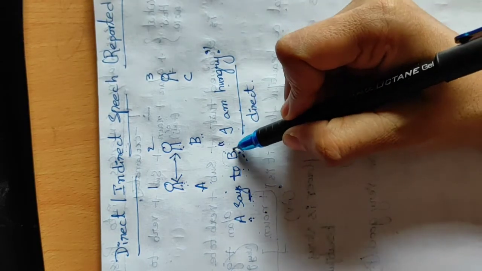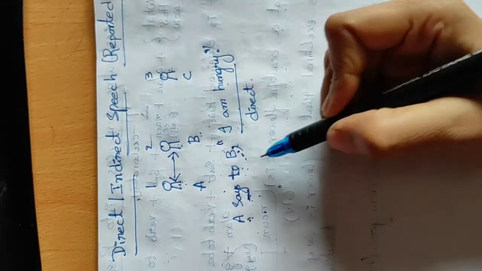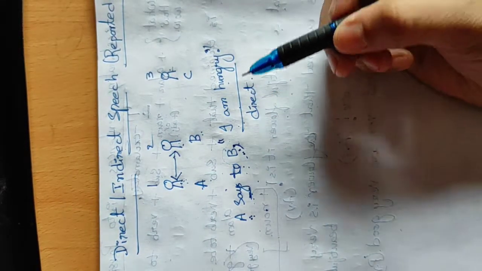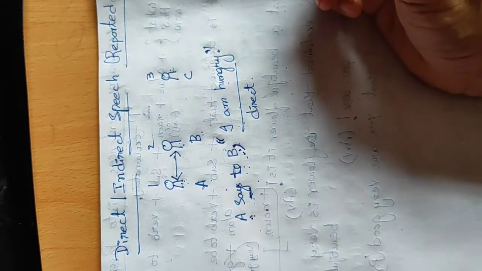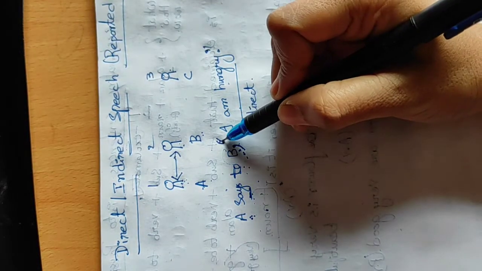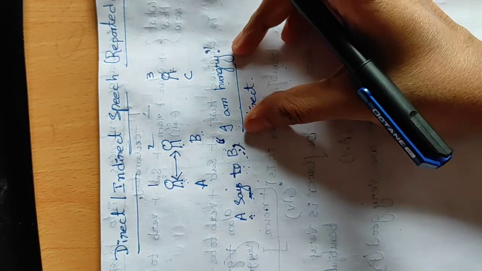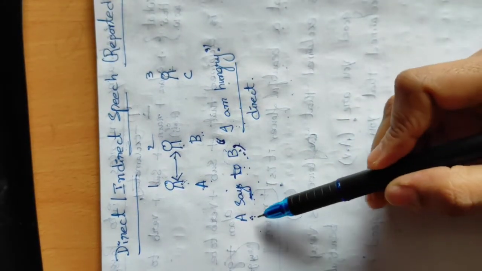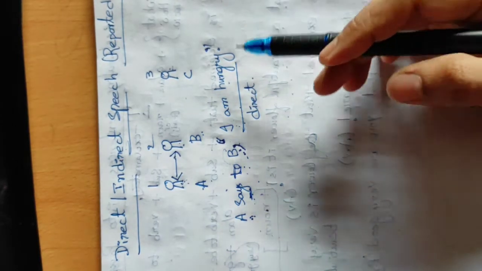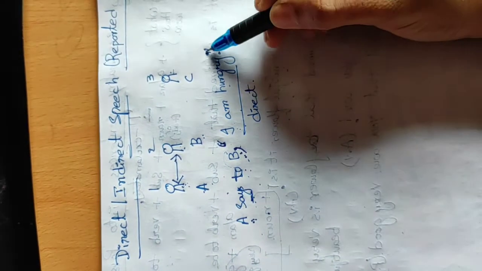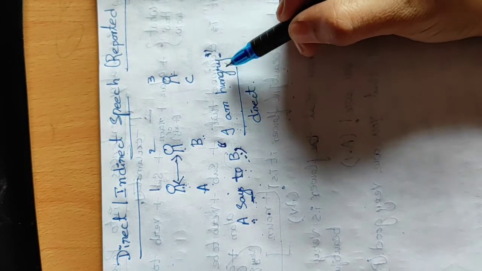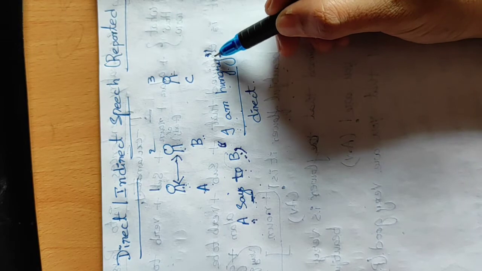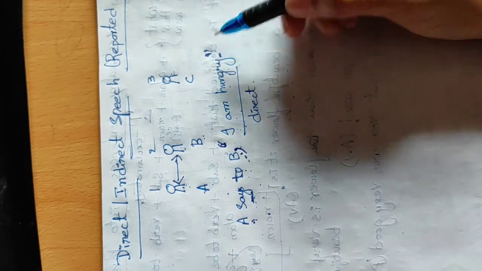After that, we separate this part and this part using a comma. Then start the double quotations, and put exactly whatever statement was made by A, the first person, and close the quotations. Before the closing quotation, whatever mark is needed, interrogative or exclamatory, you can put it there.